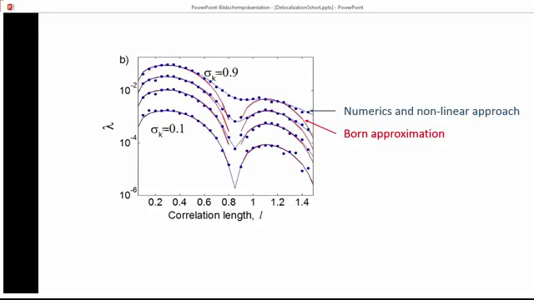The same is true if we plot this Lyapunov exponent as a function of correlation lengths. We see again that the numerics and the nonlinear approach match perfectly, while the Born approximation does not.